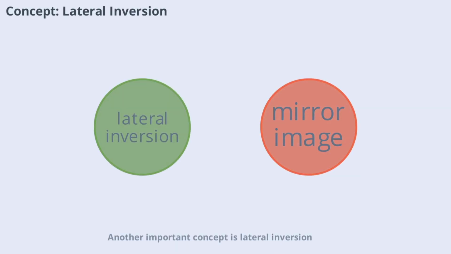Another important concept is lateral inversion. This means that the left and right sides of the image are reversed compared to the object. For example, if you raise your right hand, your image in the mirror appears to raise its left hand. This property is unique to plane mirrors and is a direct result of how light reflects off the flat surface.